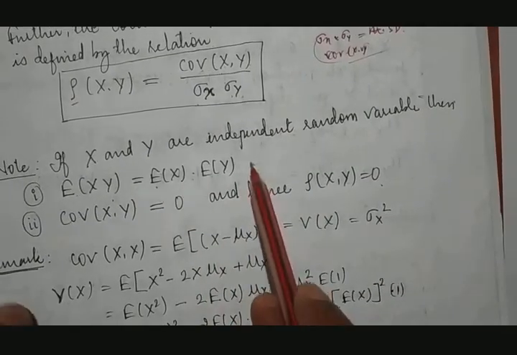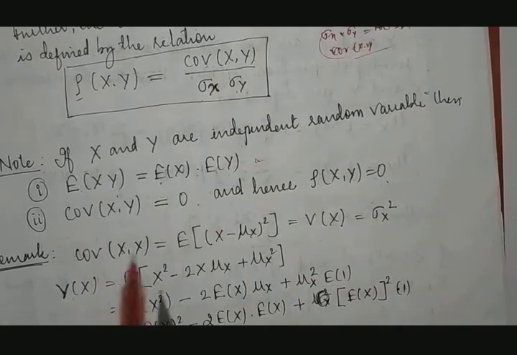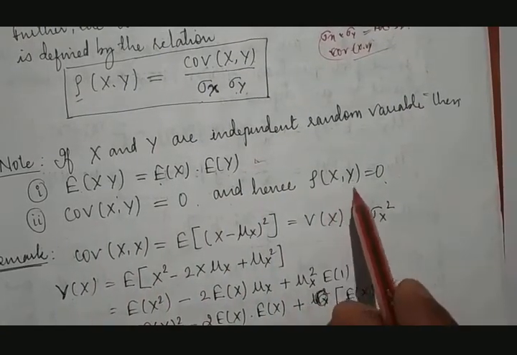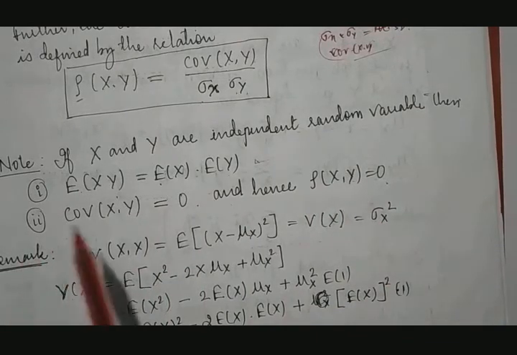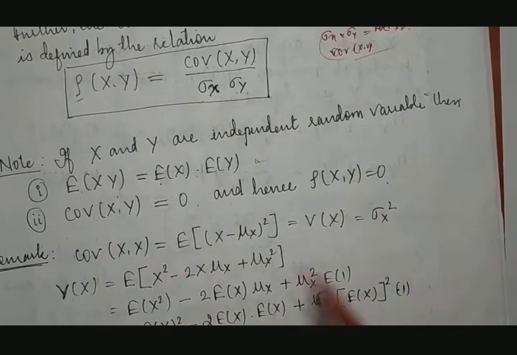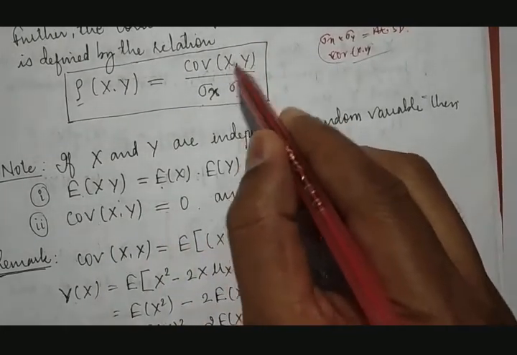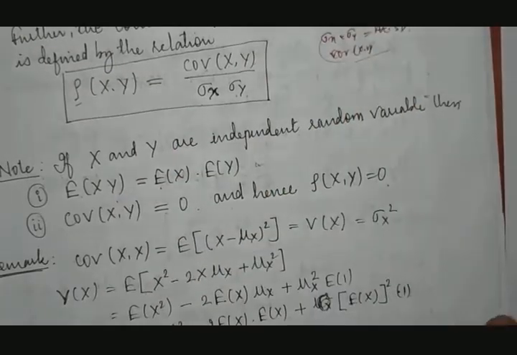Second, covariance of xy is equal to 0, hence correlation of xy will be 0. Because if the covariance is 0, then its correlation will be 100% 0, since 0 divided by anything is 0.